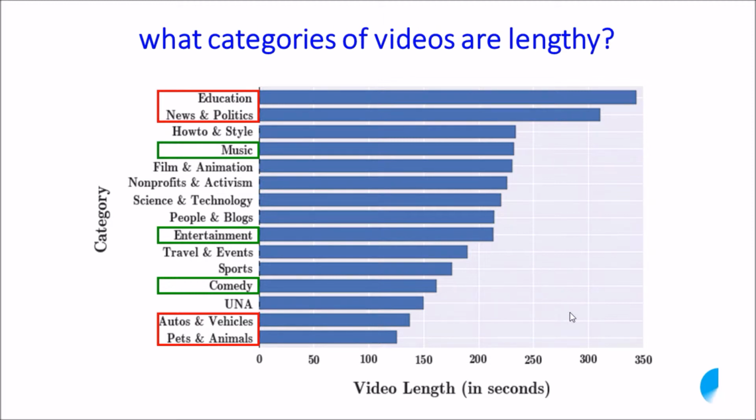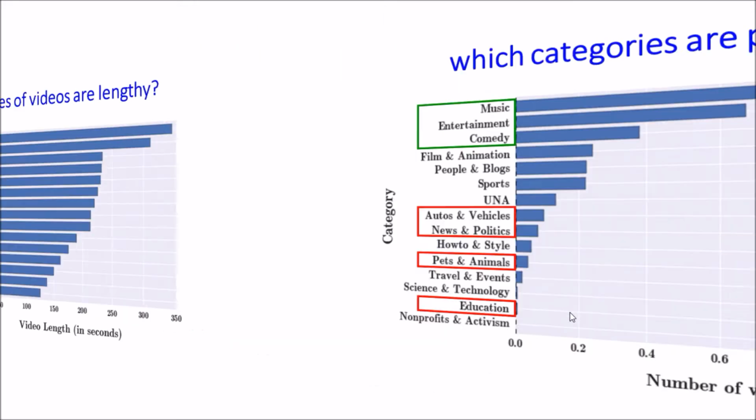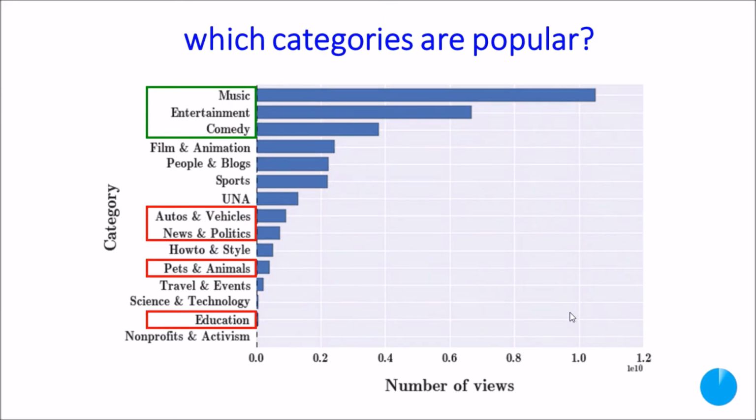Just take note of the three green boxes: music, entertainment, and comedy right in the middle. These are the videos which actually have intermediate lengths between 150 to 250 seconds. So now, which categories are the most viewed? Basically, in the top three are the music, entertainment, and comedy categories, which have the so-called intermediate length of videos. Those videos which are either too long or too short, like autos and vehicles, news and politics, pets and animals, and education, are somewhere at the bottom, which means that fewer people are inclined to watch these videos.